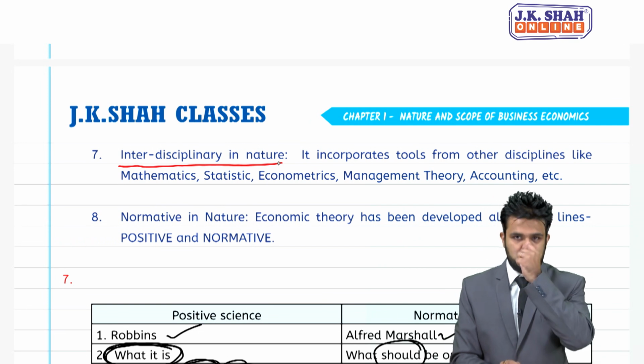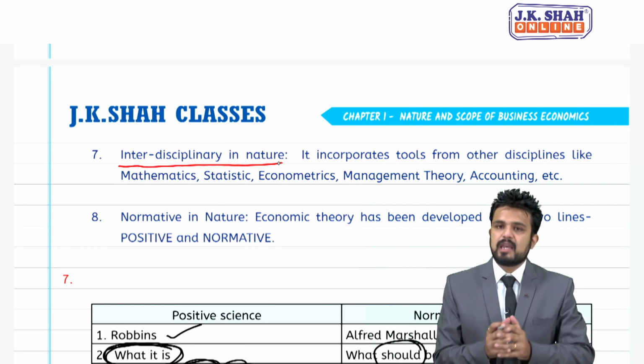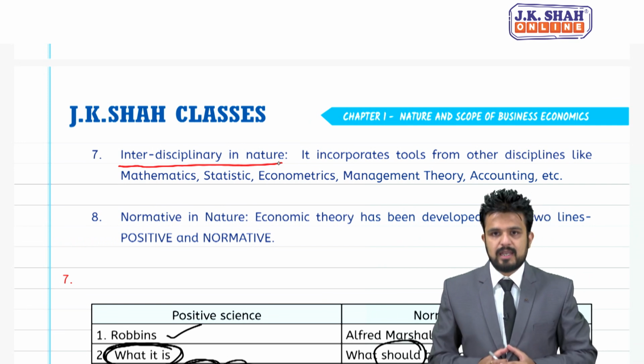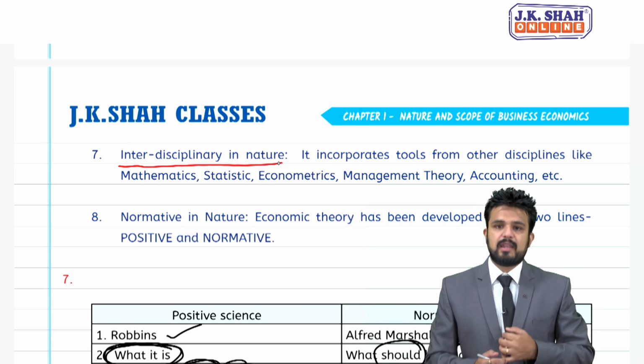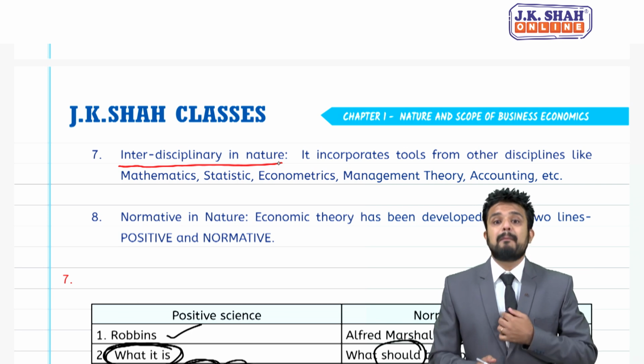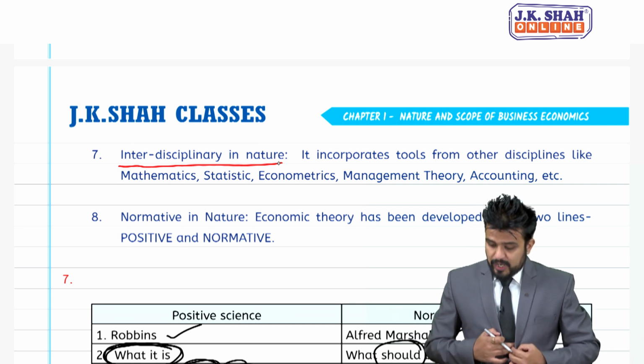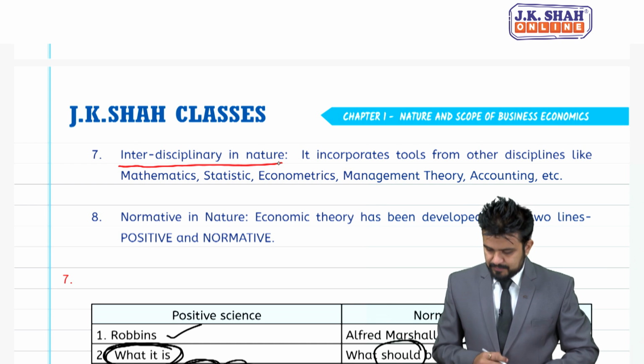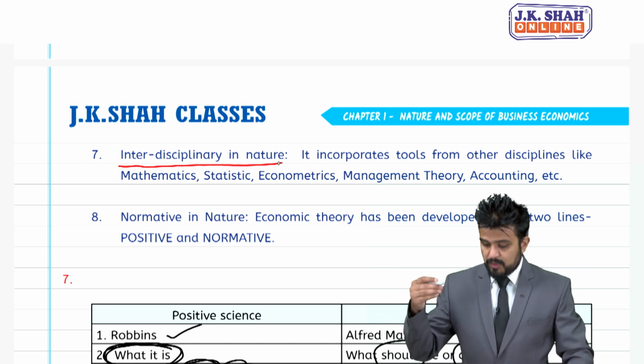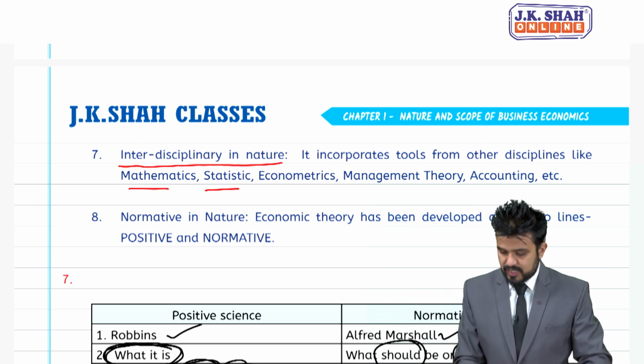interdisciplinary in nature. So, students, another name given to interdisciplinary is multidisciplinary in nature. What is another name given? Multidisciplinary in nature. So, it incorporates tools from other disciplines like mathematics, statistics, econometrics, management theory, accounting.